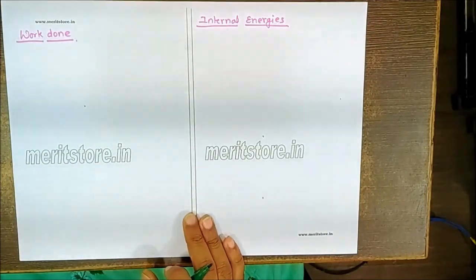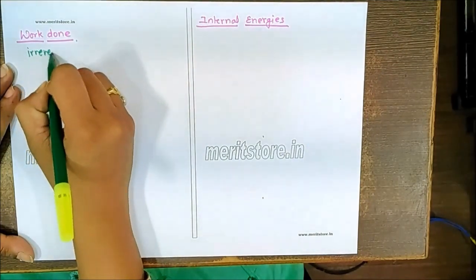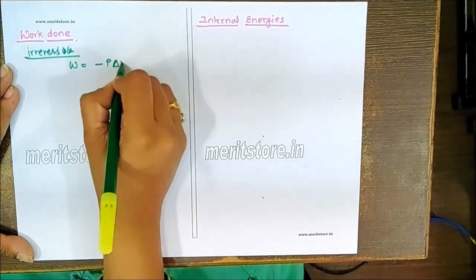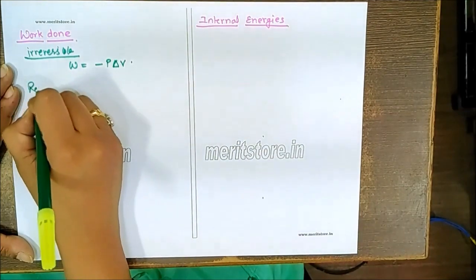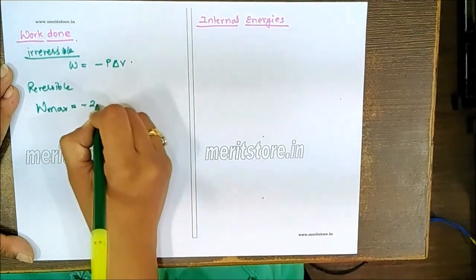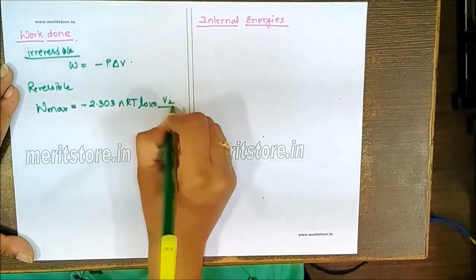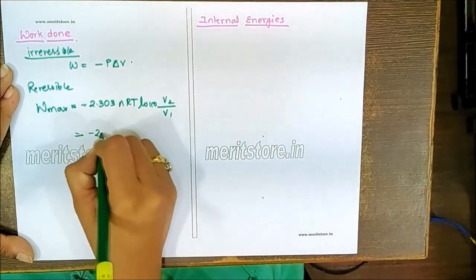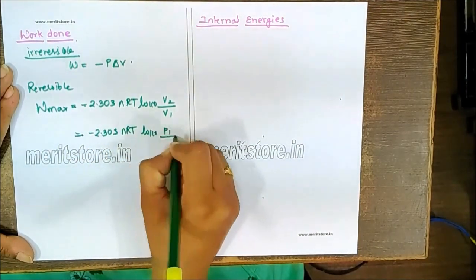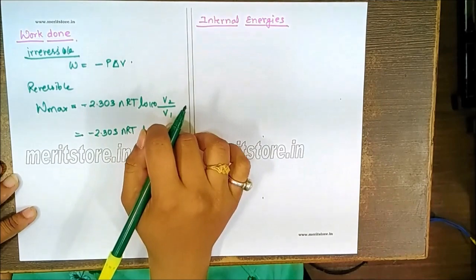Now, some of the formulas we should remember for work done calculation. For any irreversible process, remember that it's not the maximum work done, so W is equal to minus P delta V. But in case of the reversible process, the formula for W max is equal to minus 2.303 nRT log to the base 10 of V2 upon V1, which equals minus 2.303 nRT log to the base 10 of P1 upon P2. So volume and pressure can be related to the work using these formulas.